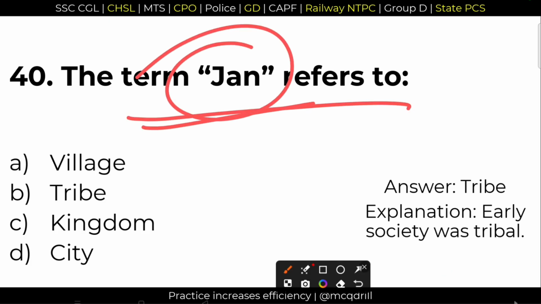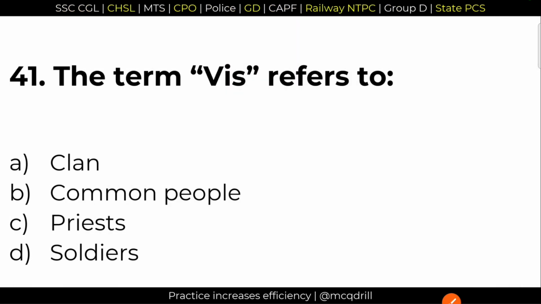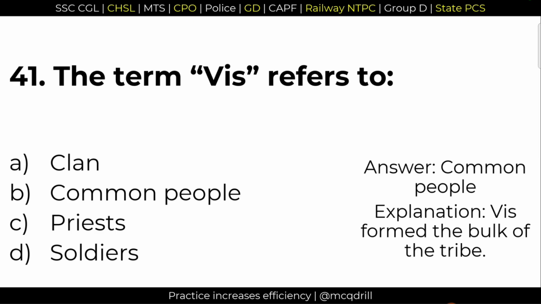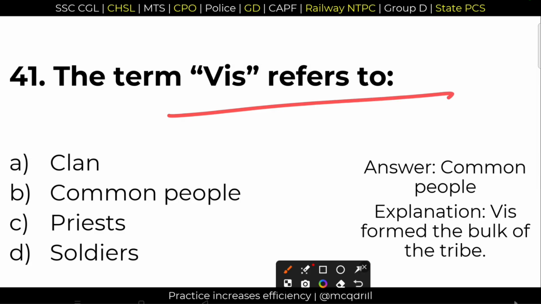Okay. Next question 41. The term Vish refers to. What does Vish mean in Rigvedic period? It was clan, option A. Right answer, B, common people. Vish meant what? It was the common people. Option B is the right answer.